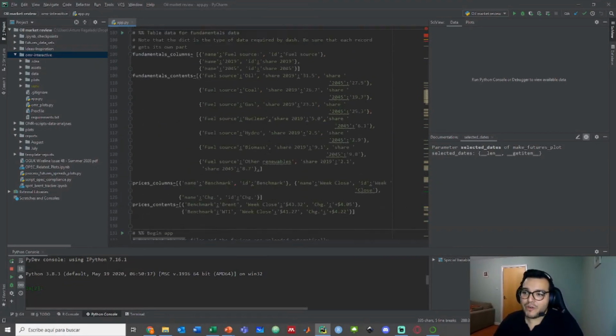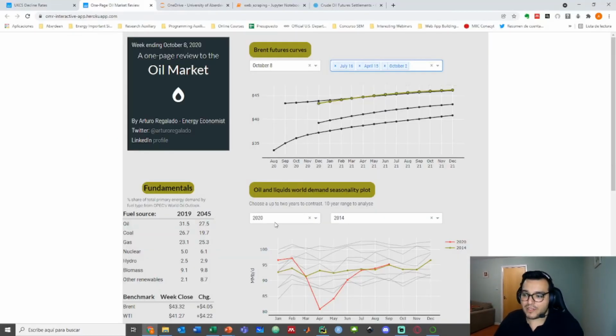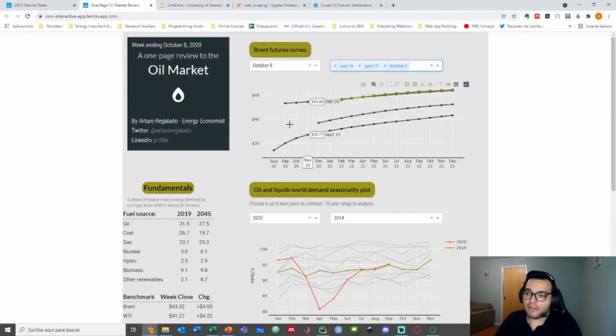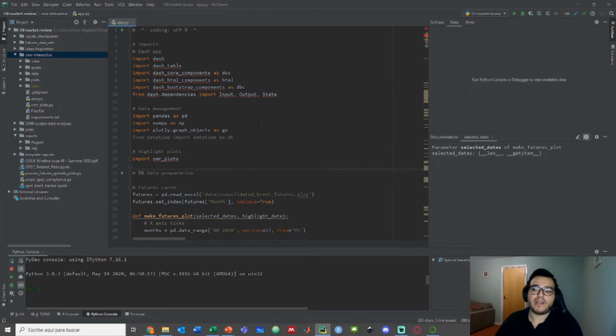So you can see that this is a very small application compared to what it does. I shared this on LinkedIn and Twitter, and it received a lot of likes. Many people were into this thing. I also got a job based on this Brent futures curve, because it is very, very useful, and it only takes 300 lines of code, which is nothing. Believe me, in terms of applications, 300 lines of code seems like a lot, but it's really, really simple.